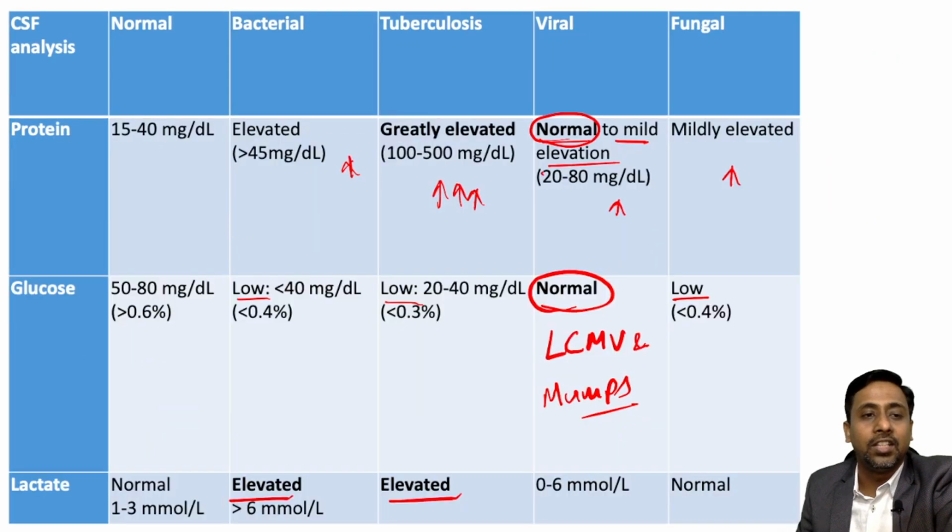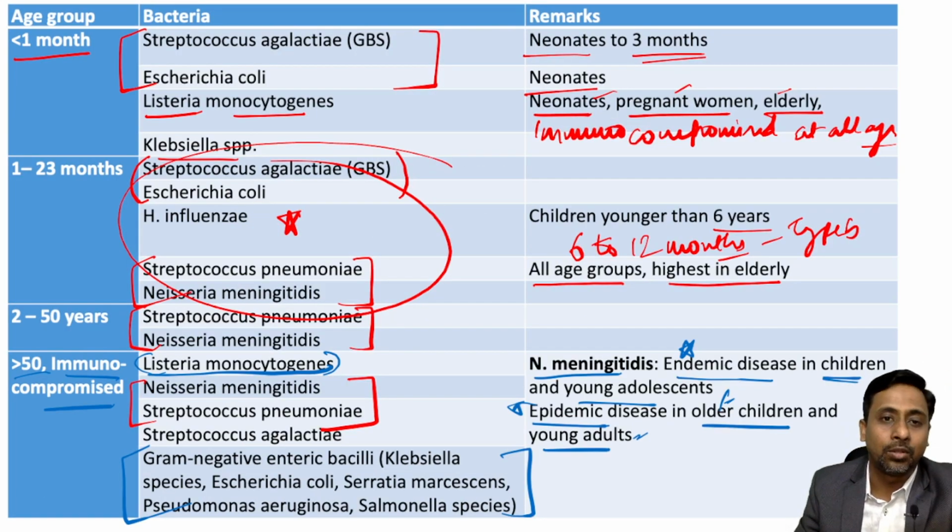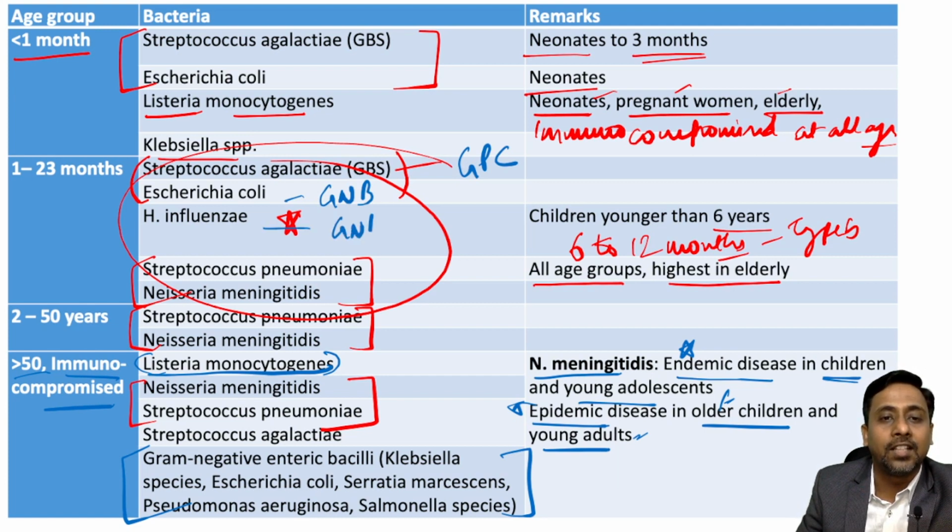So among these 5 agents which I told you, Streptococcus agalactiae is a gram positive cocci. Escherichia coli is gram negative bacilli. This is again gram positive cocci, and this is gram negative cocci. So there are only 2 gram negative bacilli. However, among these two, there is only 1 gram negative pleomorphic bacilli, and what is it? Haemophilus influenzae.